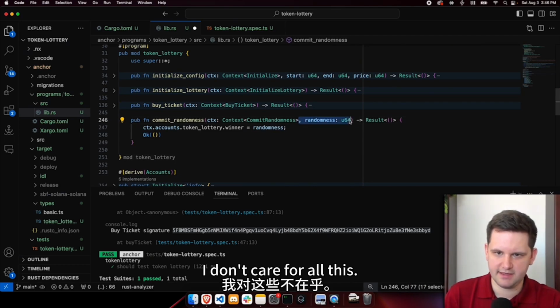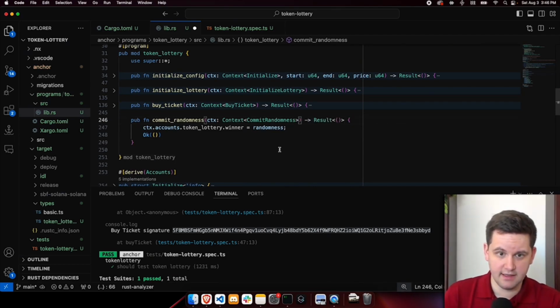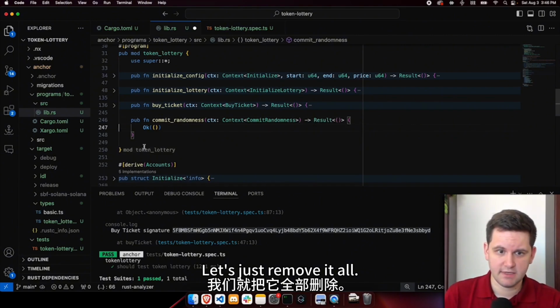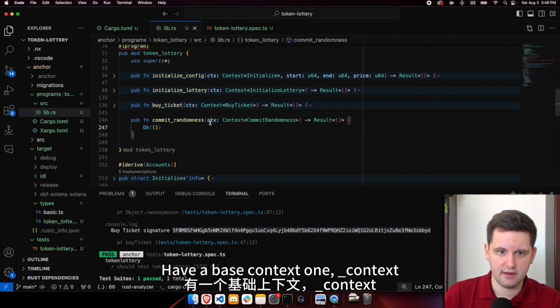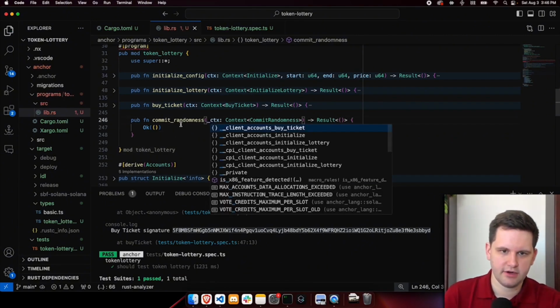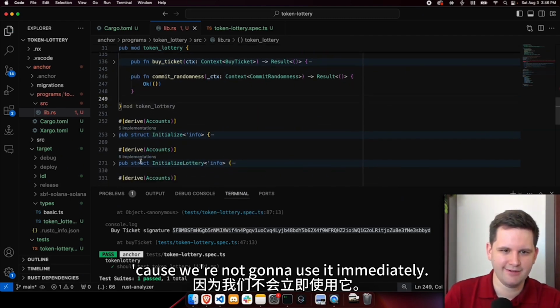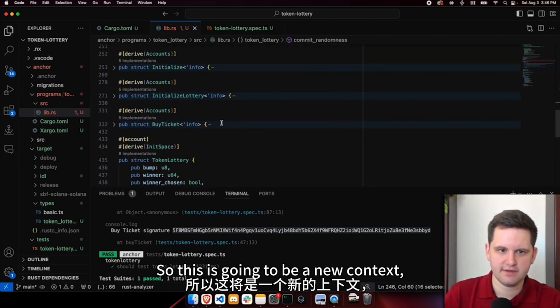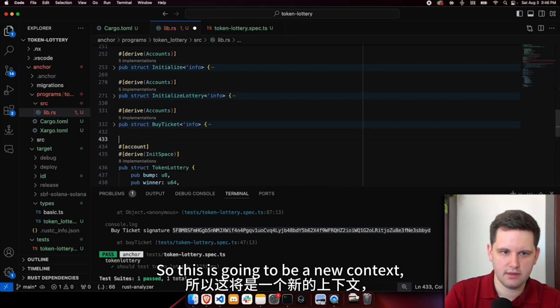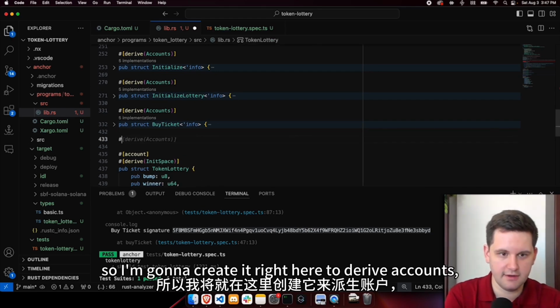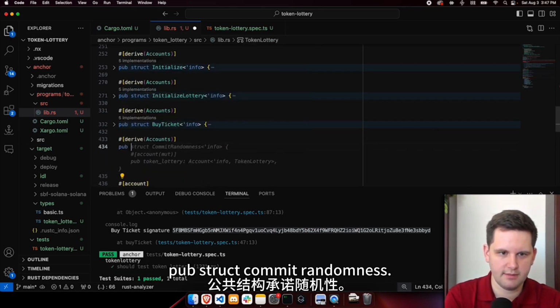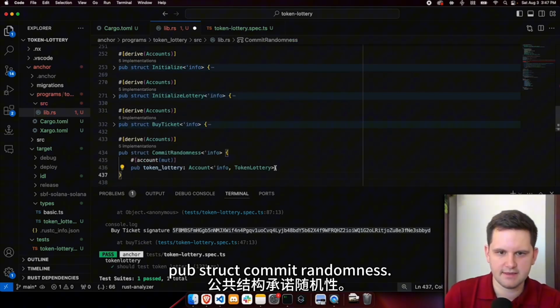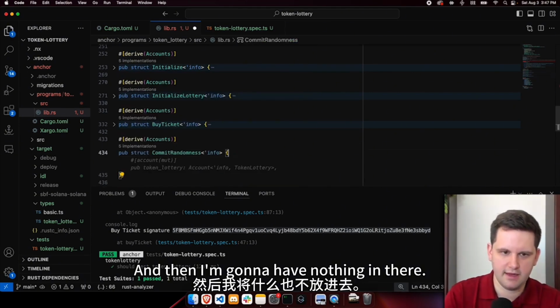Let's try to do some things for me. I don't care for all this. Let's just remove it all. Have a base context one. Underscore context because we're not going to use it immediately. And let us create that struct. So this is going to be a new context. So I'm going to create it right here. So derive accounts, pub struct, commit randomness. And then I'm going to have nothing in there.